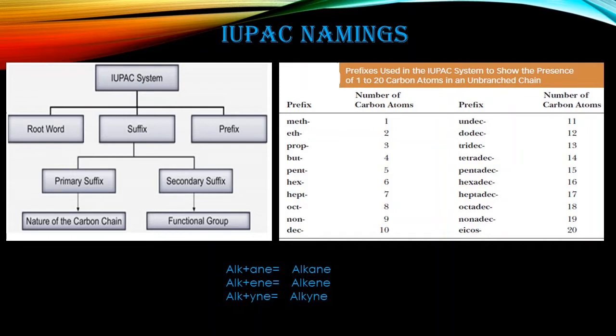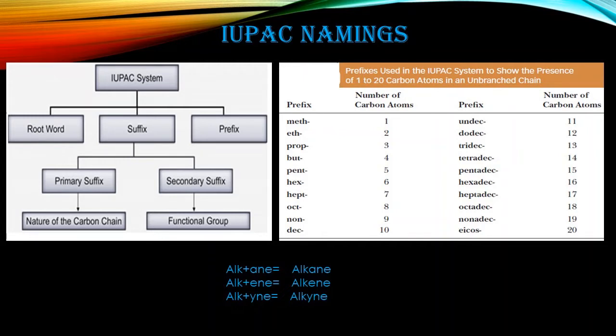For standardization we have to use the IUPAC, International Union of Pure and Applied Chemistry. So we have to give the IUPAC name for each and every compound. To follow the IUPAC, we have to follow the rules and regulations. What are the rules and regulations of IUPAC? Let's start. I will give you a very easy example to understand the IUPAC.